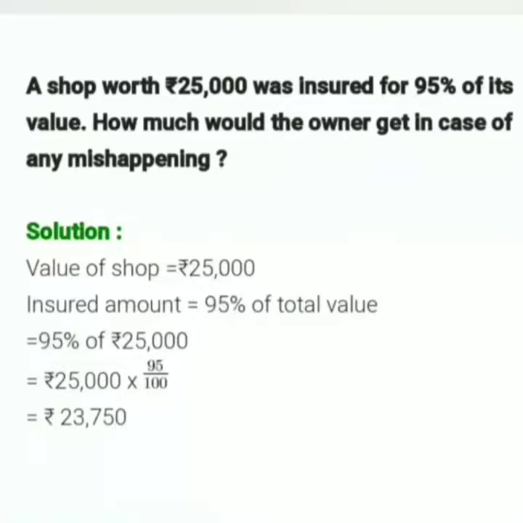Now, the next statement of the question asks how much the owner would get in case of any mishap. In any mishap, he will get 95% of the value, as it is insured. So we'll take it out from the original value, that is 25,000. 95% of 25,000. That's why we have done this, to calculate the insured amount that he or she will get in case of any mishap related to the shop.